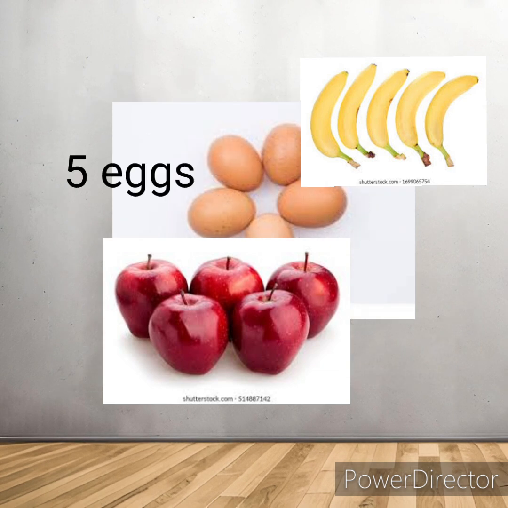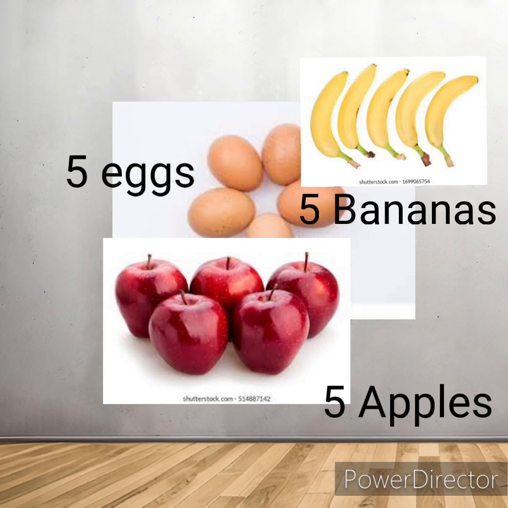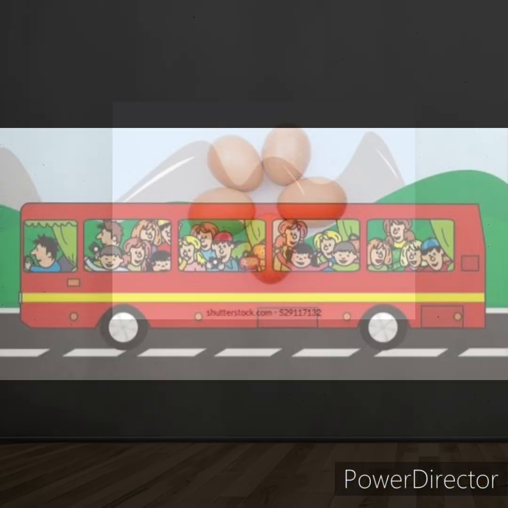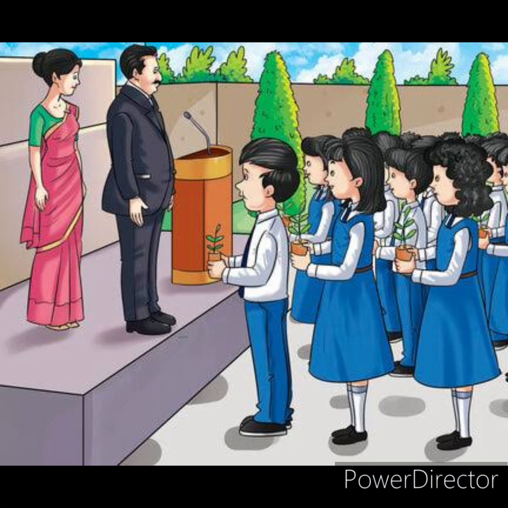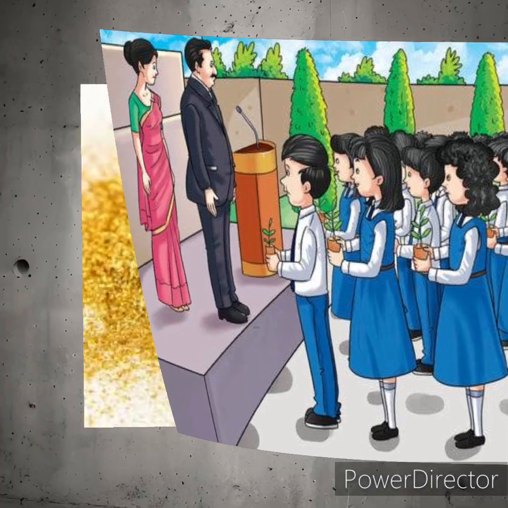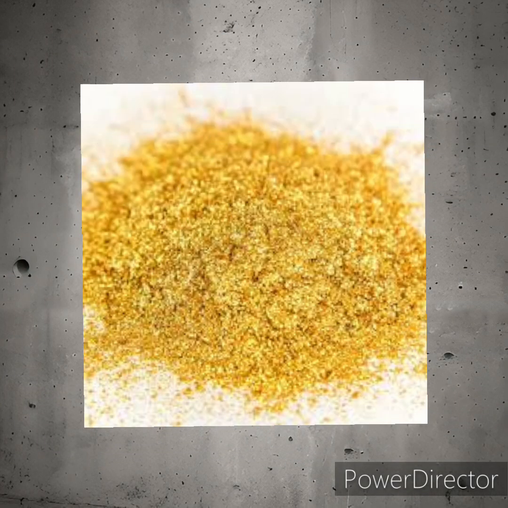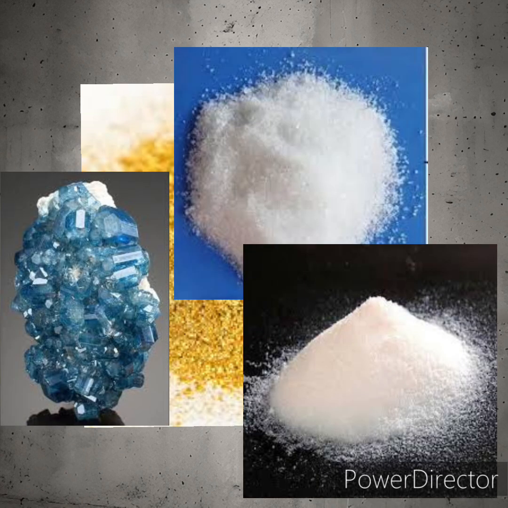Now let's move to the concept of mole. We are able to count the materials which are at the macroscopic level. For example, we can count the number of people inside this bus and also students who are standing in this assembly. But at the microscopic level, it is not possible to count the number of atoms or molecules in a given sample. So, counting of atoms and molecules is standardized through the concept of mole.